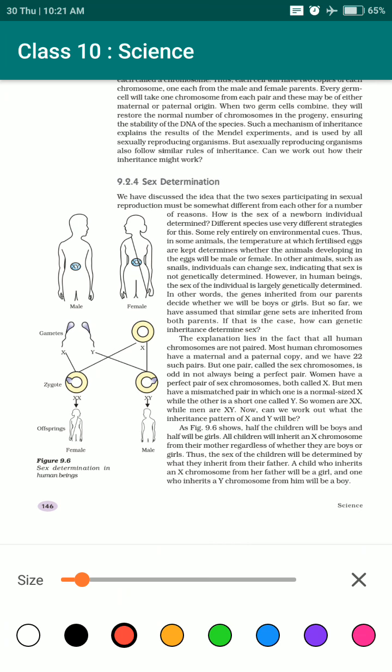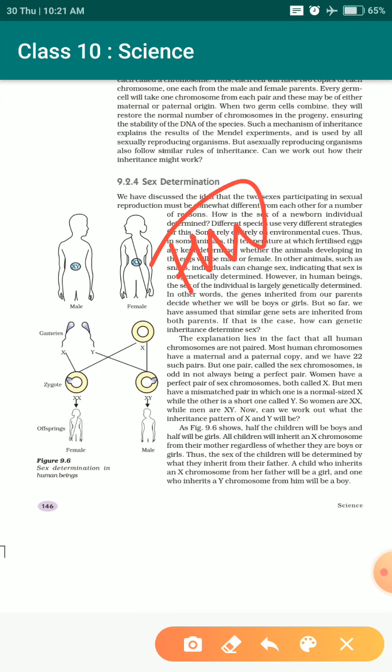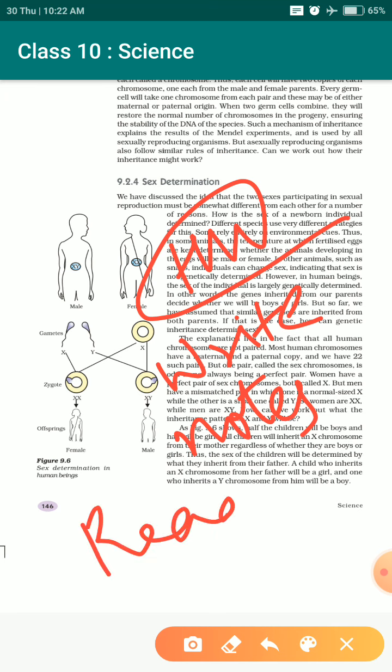There is a homework for you. You have to write the notes on your own on this particular topic, and read the next topic.